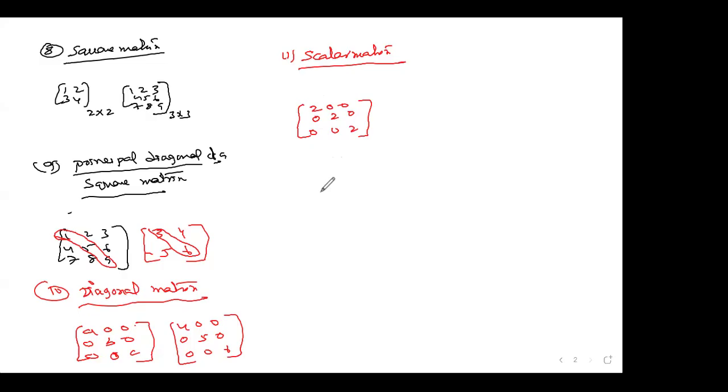A square matrix A is said to be a scalar matrix if all the non-diagonal elements are zeros and the diagonal elements are equal, the same.